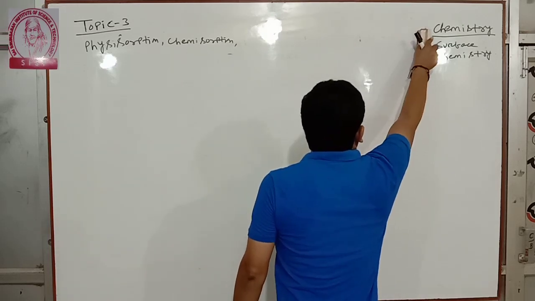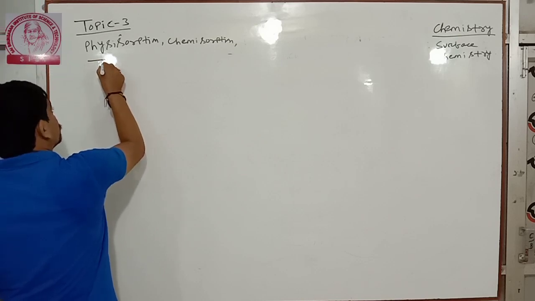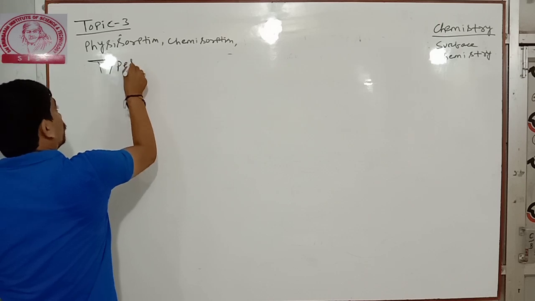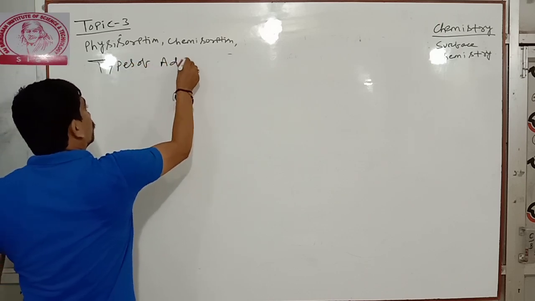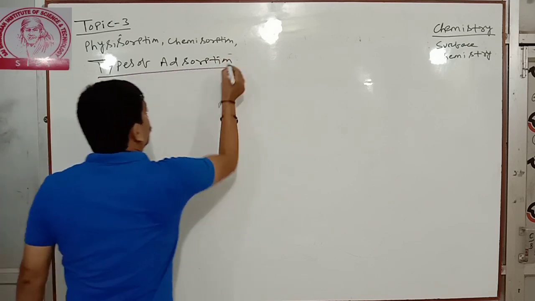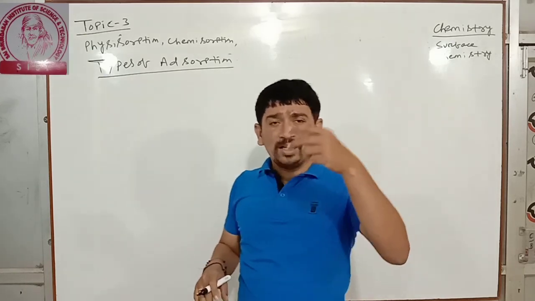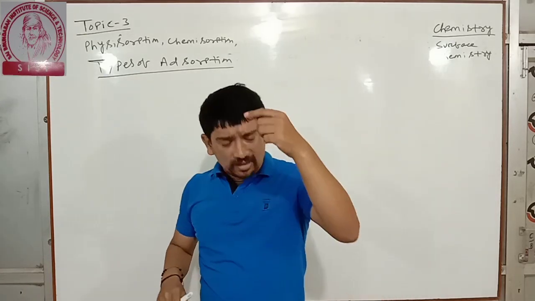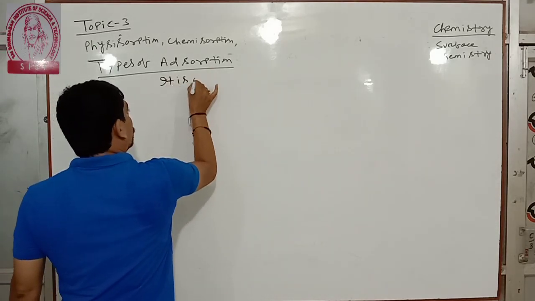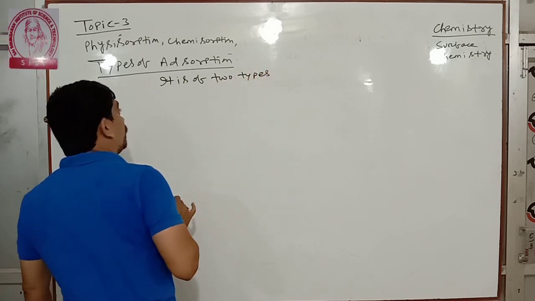Types of adsorption. What are the types of adsorption? Adsorption is generally of two types. One is physical adsorption, second is chemical adsorption. It is of two types.